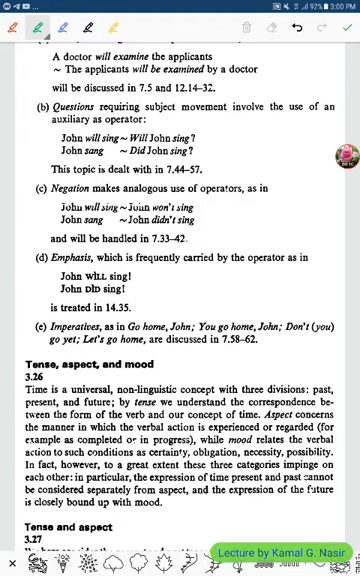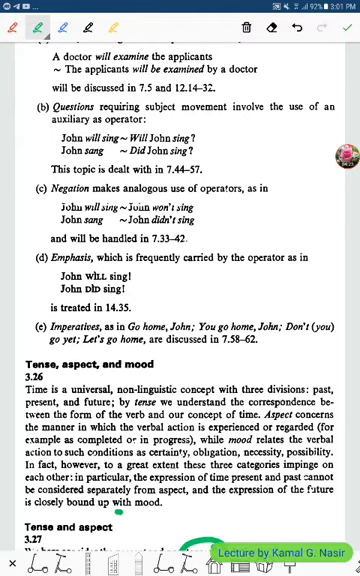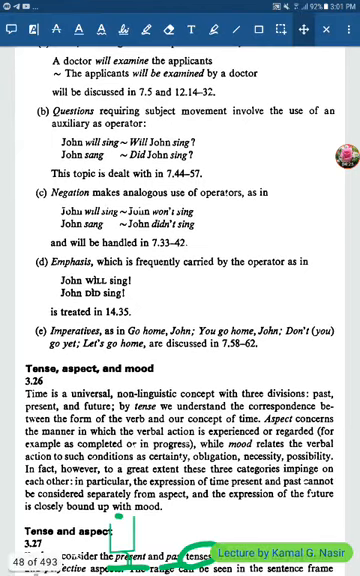In addition to these types, now we come to tense and aspect. Then we said that there are the present and past tenses and the progressive and perfective aspects. Progressive and perfective aspects.